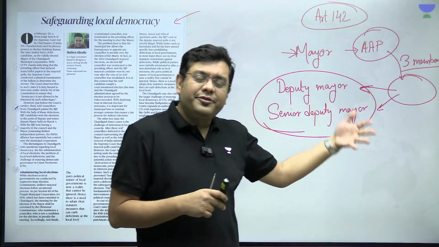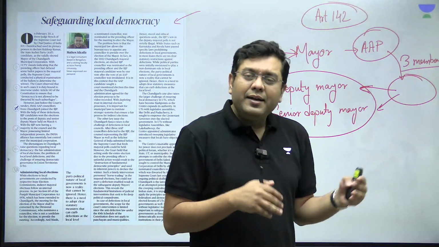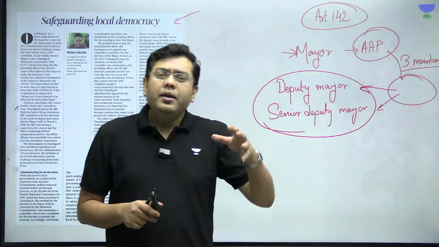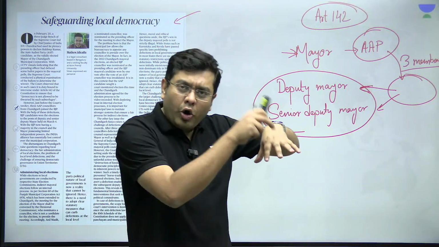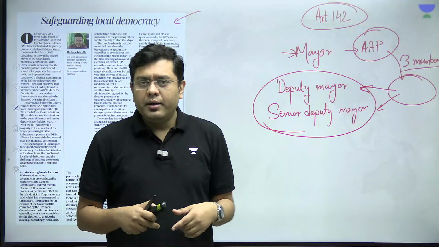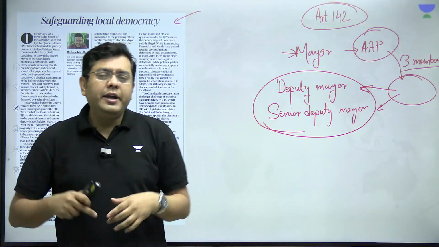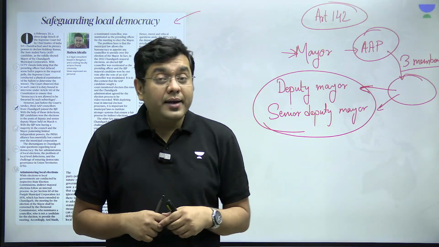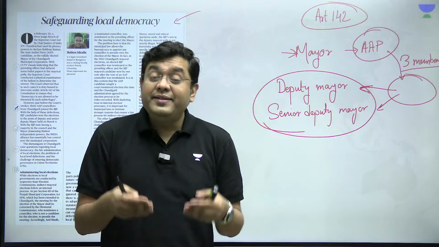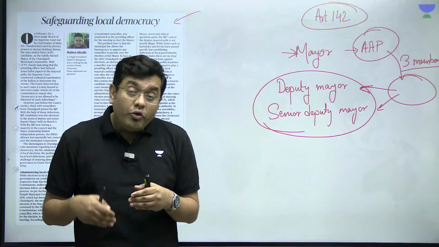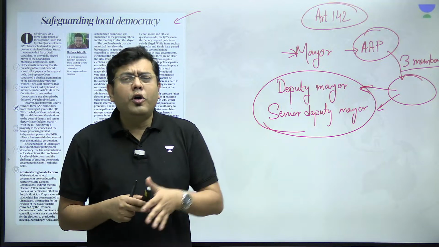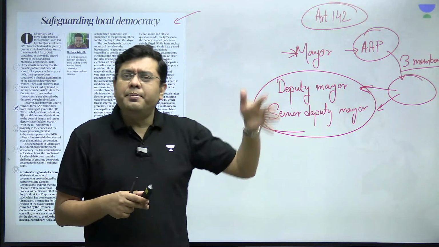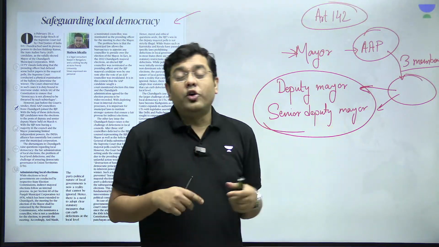You had the instance 5 years back as well, when legislators in the Karnataka assembly, who belonged to one political party, all defected and chose a mayor against the party's wishes, a mayor of the opposition political party. So that happened in Karnataka as well. These events keep on recurring. So the mayoral position has become more of a nomenclature position, because most of the steering is done by the political parties who carry out that horse trade.